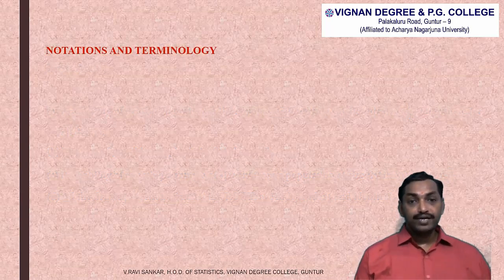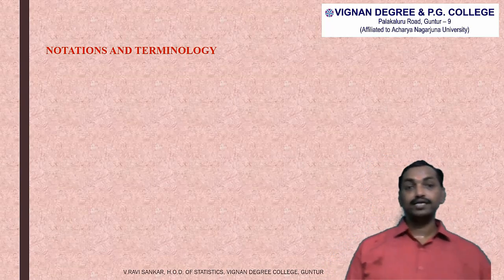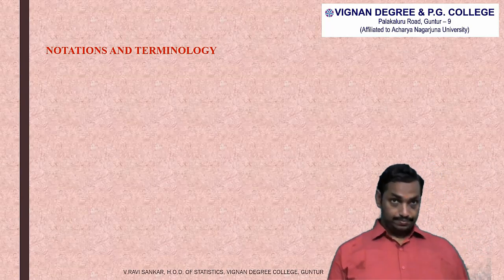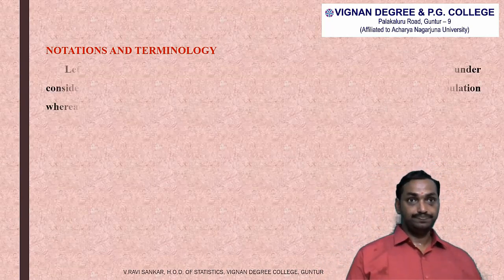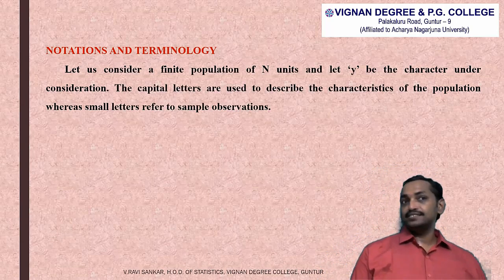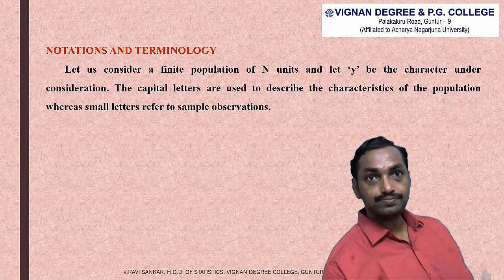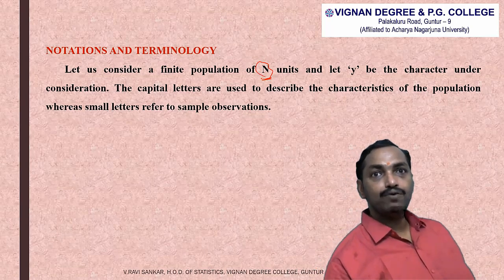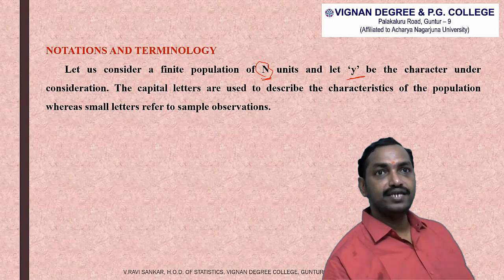Now, before going to derive the theorems, let us first have a look at the notations and terminology used in simple random sampling with replacement. Let us consider a finite population of capital N units, and let small y be the character under consideration.